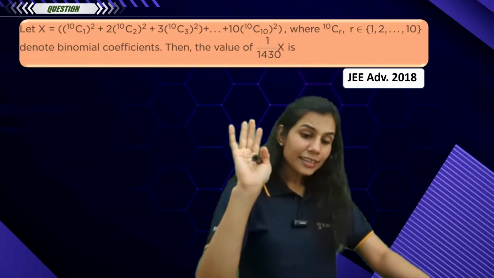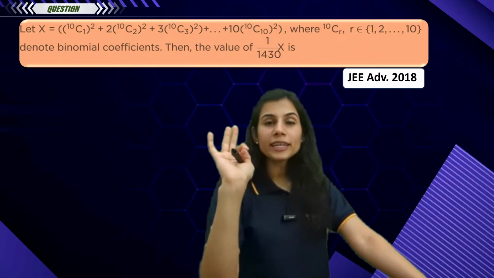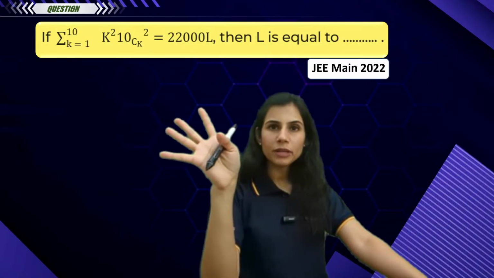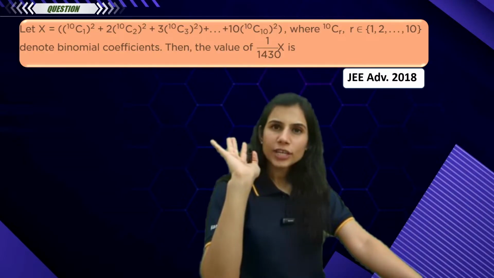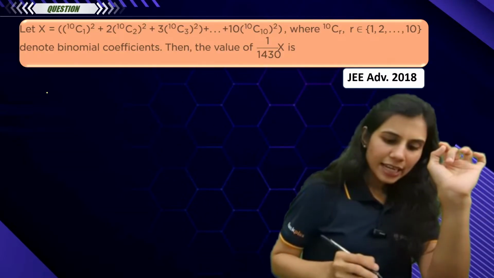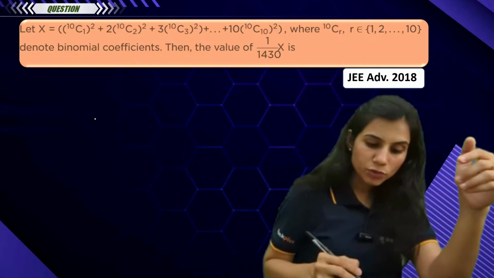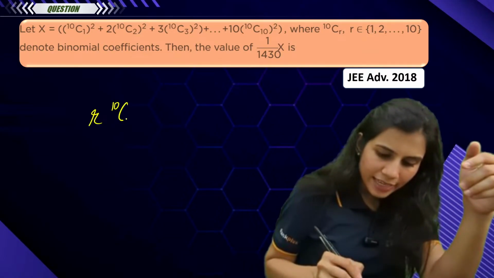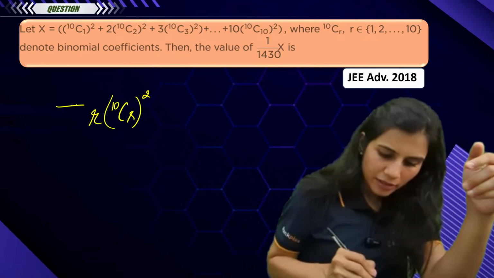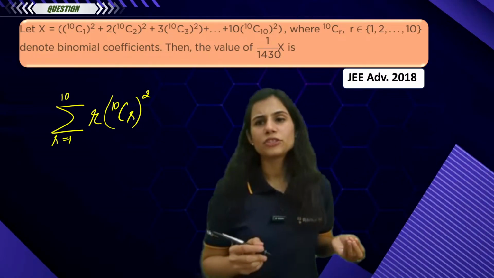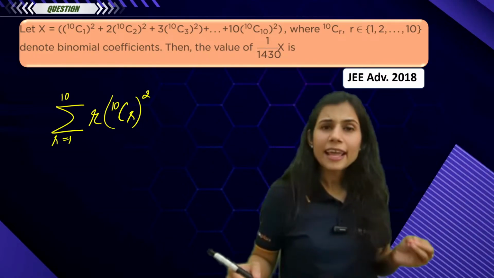Yes? Exactly in the same manner, look at this. JEE Advanced 2018 question, guys. The previous one was JEE Main, super simple. Now look at this JEE Advanced 2018 question. 10C1 whole square, 2 times 10C2 whole square, 3 times 10C3 whole square. This is like r times 10Cr whole square, summation r going from 1 to 10. Again, direct, direct.